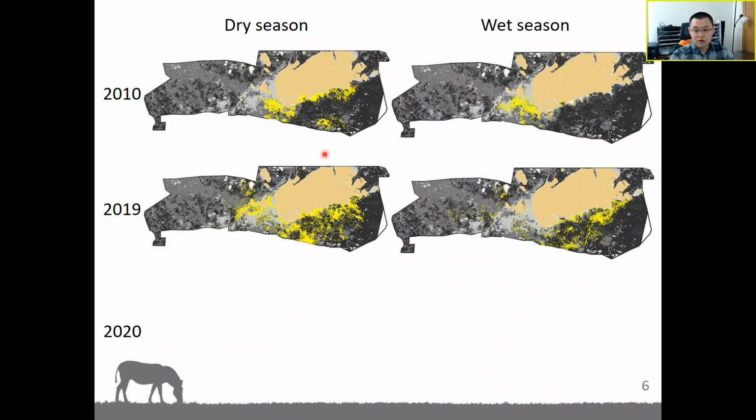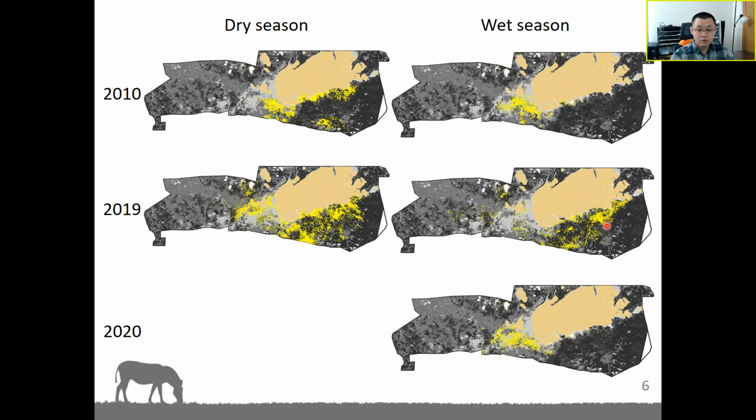And during the drought in 2019, in the dry season, most of the individuals used the closed habitats. And during the wet season, because it was in the drought, the resources didn't recover, so most of the individuals still used the closed habitats. During 2020, because of rainfall, the resources recovered, and the zebra population moved back to the open habitats.